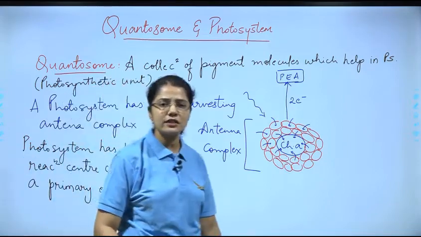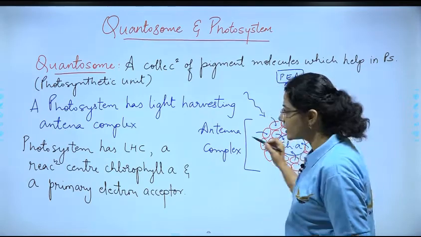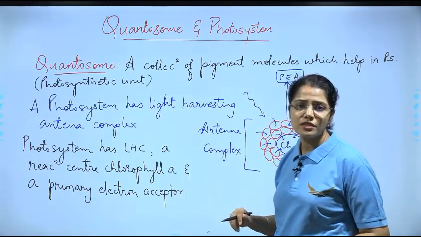This is clear to everyone. So what a quantosome is, what the antenna complex is, and what a photosystem is.